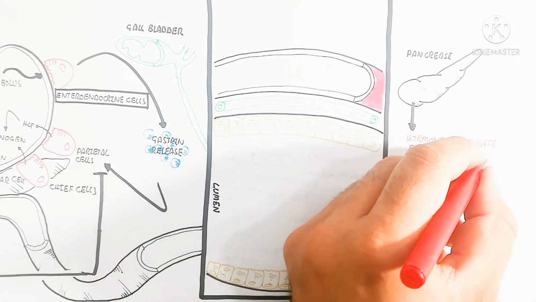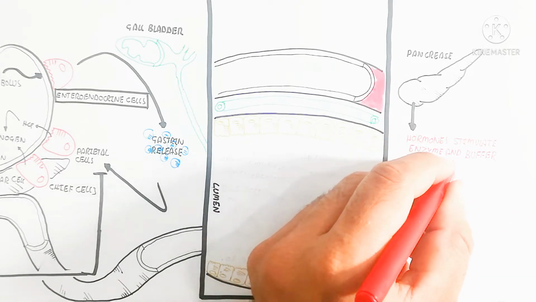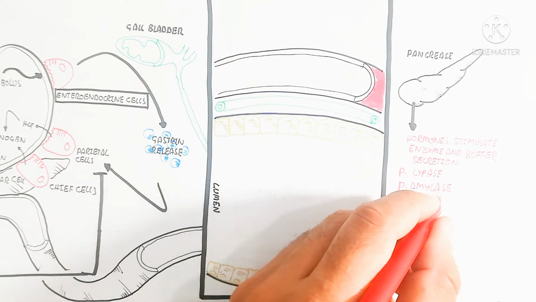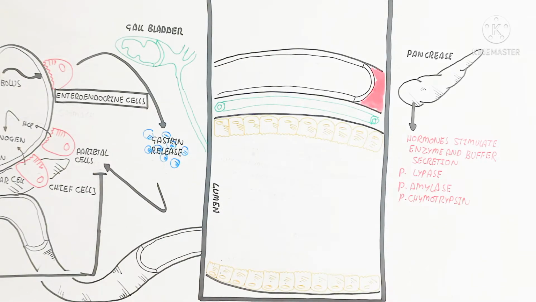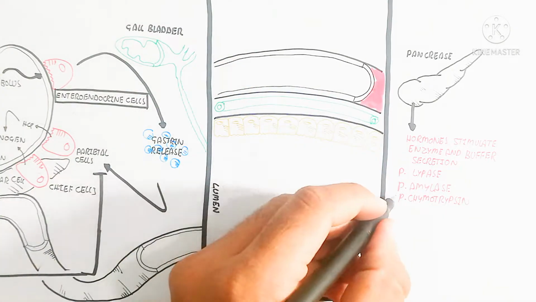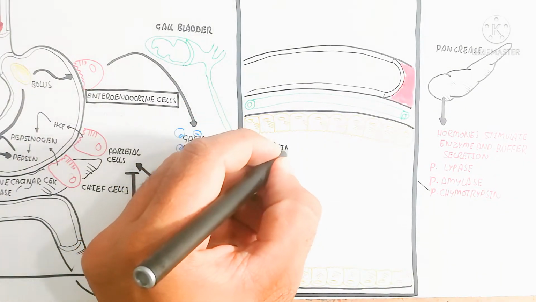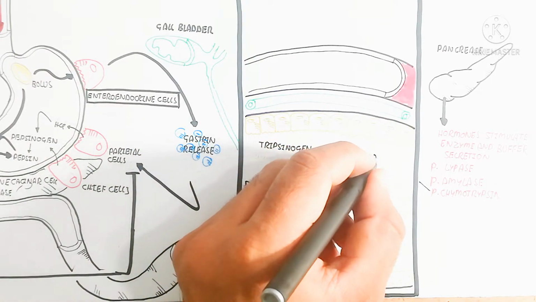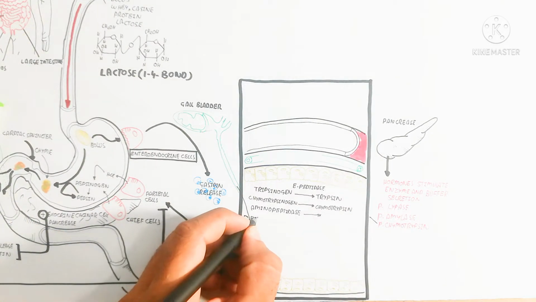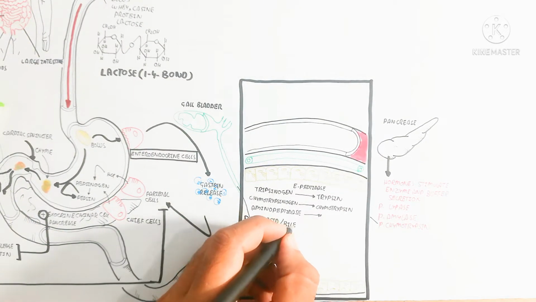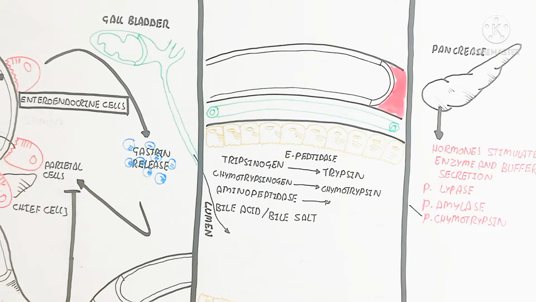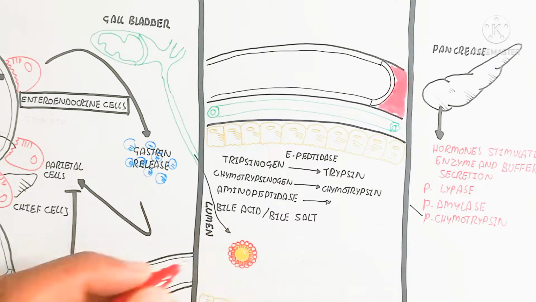The pancreas will produce hormones that stimulate enzyme and buffer secretion, and pancreatic lipase, pancreatic amylase, and pancreatic chymotrypsin. Trypsinogen will be acted on by the enteropeptidase enzyme to produce trypsin, when trypsinogen is produced from the pancreas. On the other hand, the trypsin will be converted in the duodenum, and trypsinogen will convert into chymotrypsin.